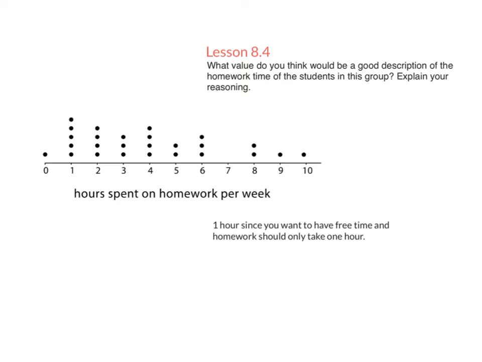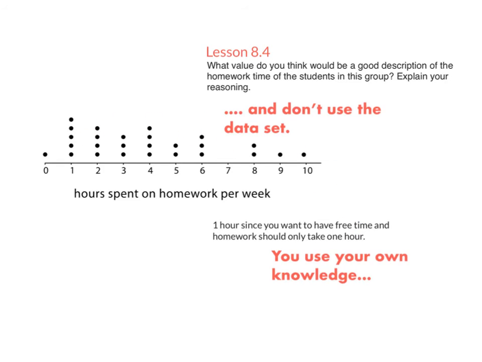Here's another example, also from lesson 8.4. You had this dot plot that talked about hours spent on homework per week. What value do you think would be a good description of the homework time of the students in this group? Explain your reasoning. And I had a couple people say, well, it should just be 1 hour since you want to have free time and homework should only take 1 hour. And again, that's something you believe about homework, but does it match the data set? Again, you use your own knowledge and you don't use the data set.